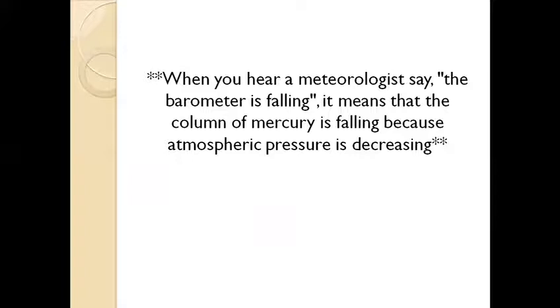Whenever you hear in a weather forecast that the meteorologists say that the barometer is falling, it means the level of the mercury in the glass tube is falling. And why is this so? Because the atmospheric pressure is going to lower down, is decreasing. Okay? So if the atmospheric pressure is lesser, then the length of the mercury column will be lesser. And if the atmospheric pressure is higher, then it will be longer than usual.